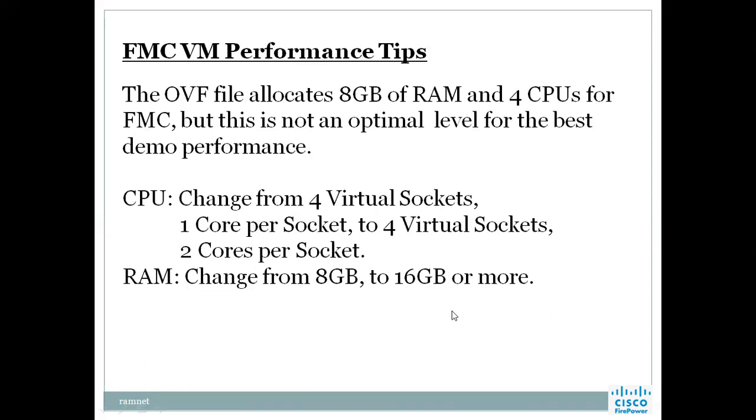Next, FMC VM performance tips. What memory do we require for the FMC? 8 GB of RAM and 4 CPUs for the FMC, but this is not the optimal level for the best demo performance. For CPU, change from 4 virtual sockets with 1 core per socket to 4 virtual sockets with 2 cores per socket. Change memory from 8 GB to 16 GB or more, because if you are going to manage more and more FTDs, more power has to be given to this machine.